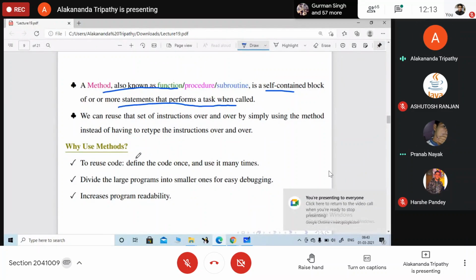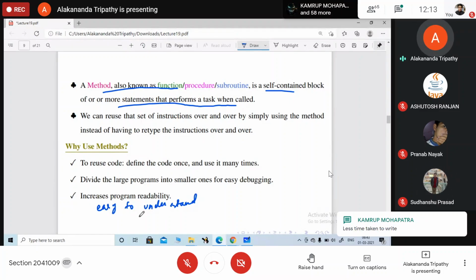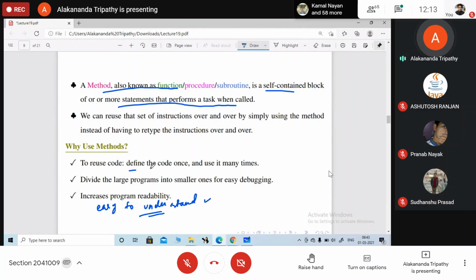Understand. You don't need to use that code again and again. We can write that method one time, and we don't need to write that multiple times. Okay. So easy to read, easy to understand.